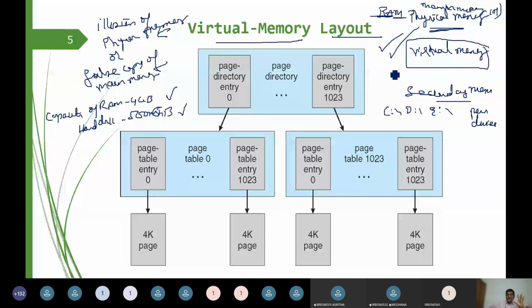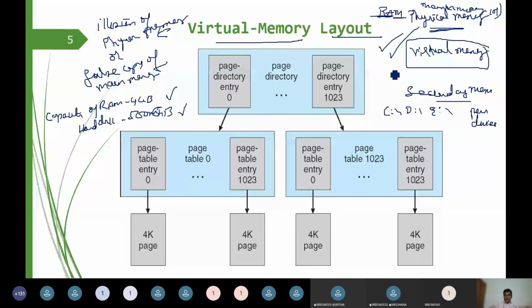But what is actually happening is that virtual memory has its copy in secondary memory, because there is very limited scope in the random access memory. So the other operations are done in secondary memory, where the user is unaware of it.